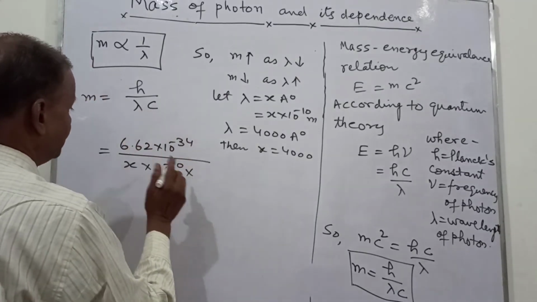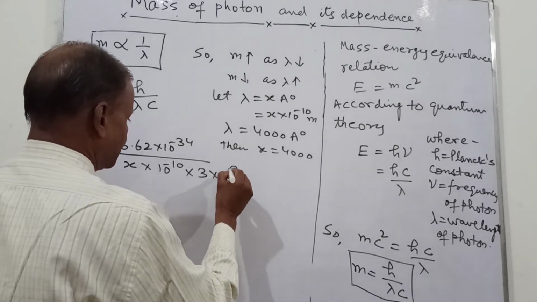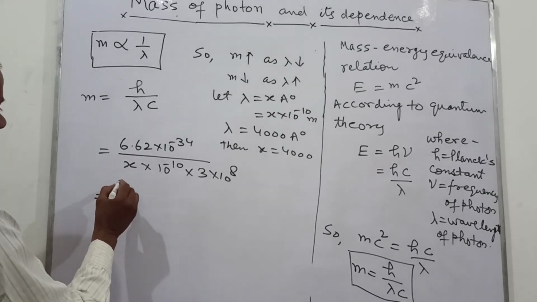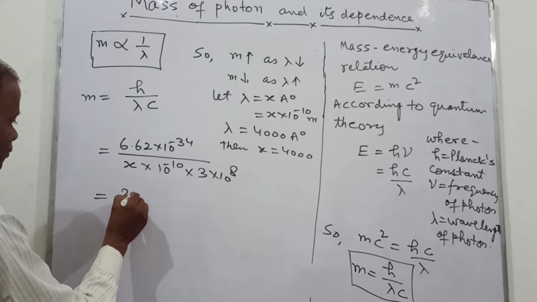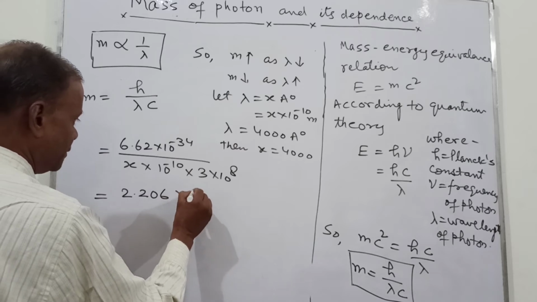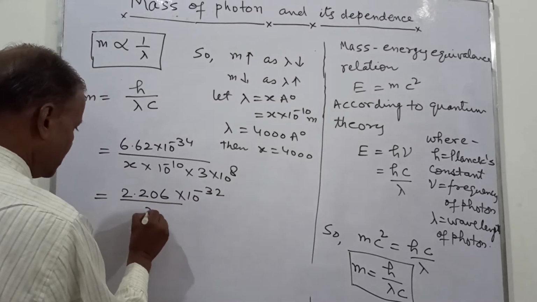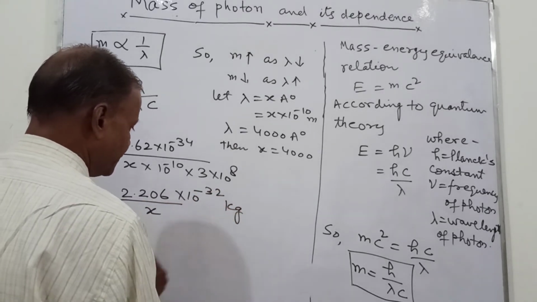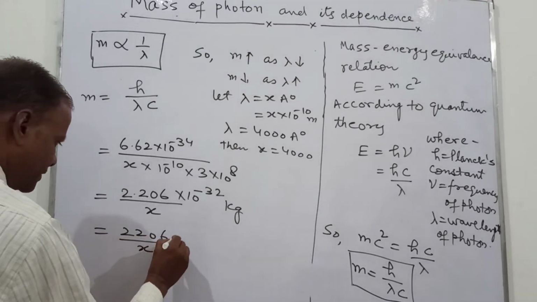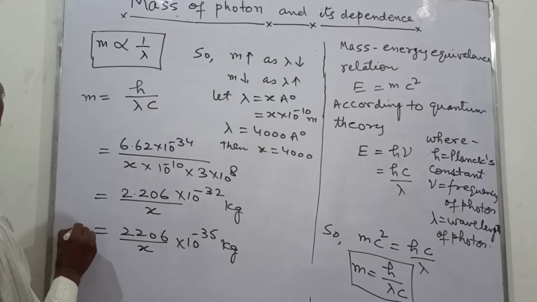Now see the speed of light, 3 into 10 raised to the power 8. So now you can have, this is equal to, comes out to be 2.206 into 10 raised to the power minus 32 upon x kg. So now what we have, 2206 upon x into 10 raised to the power minus 35 kg. This is what the value of m.